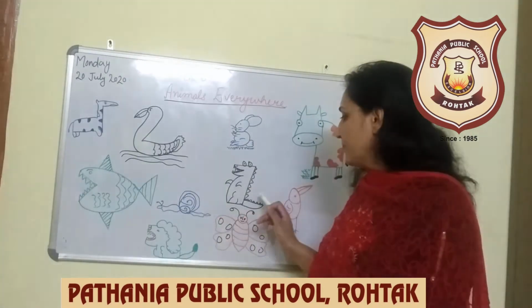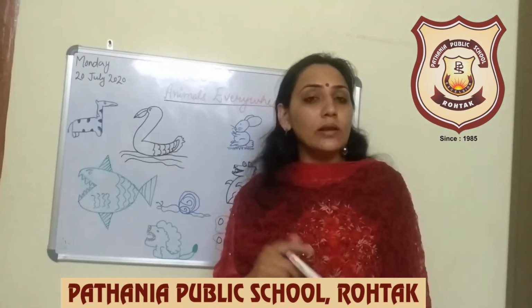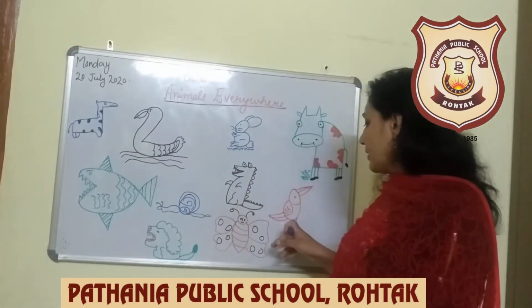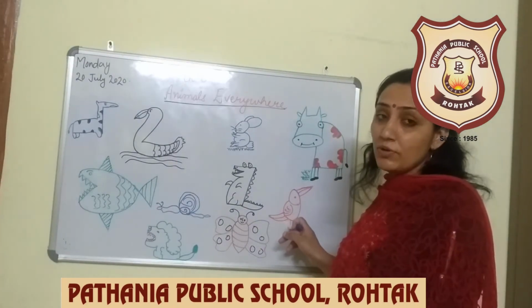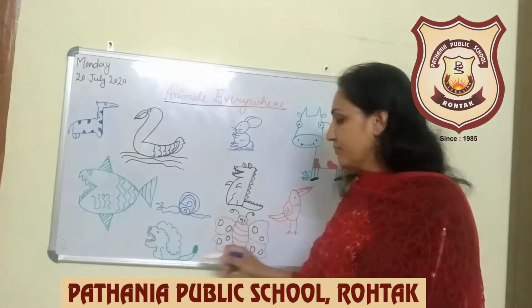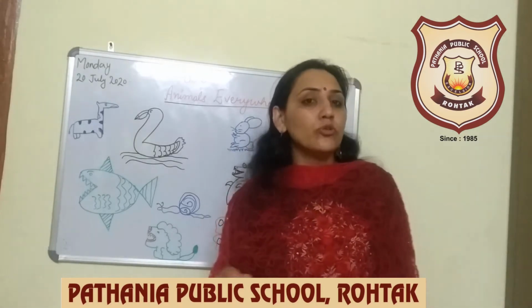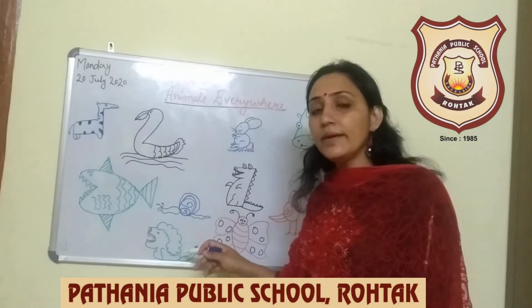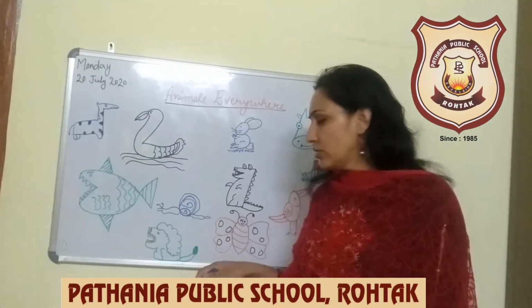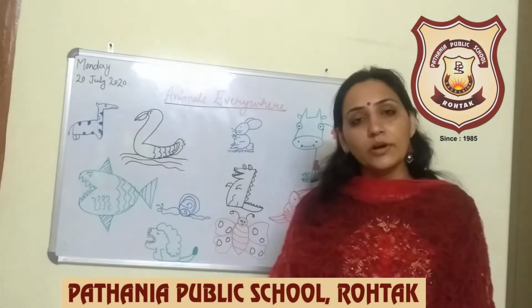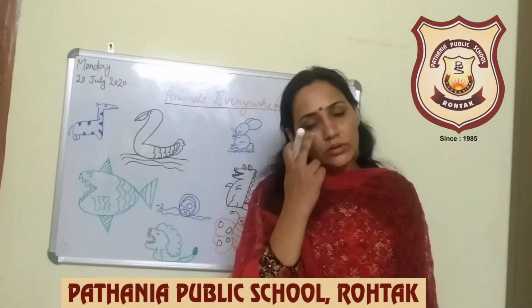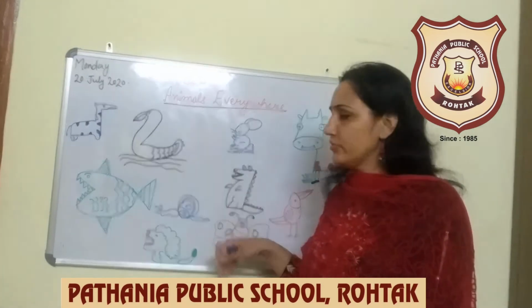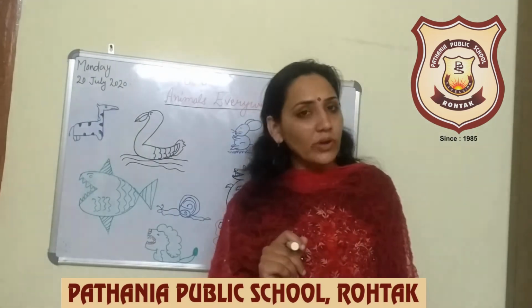from the danger. Second is crocodile. Crocodile lives both on land as well as in water. So it is an amphibian. Next is sparrow. As you know, birds live on trees. Lion is the king of the forest. So basically he lives in the forest, or you can say he lives in the den. Den is in the forest. And last one is butterfly. Butterfly basically lives on trees or flowers, because they suck the nectar from the flowers. So these are different types of animals.